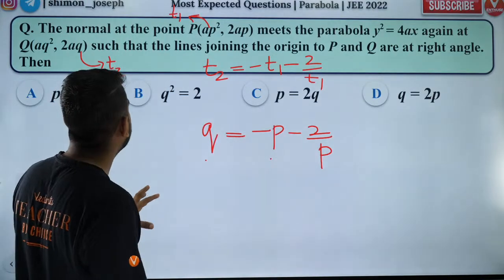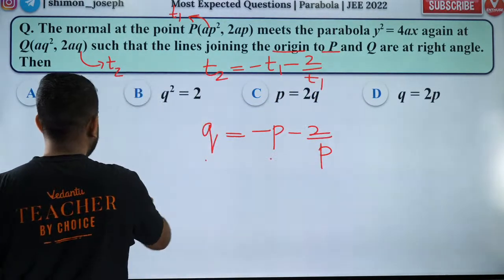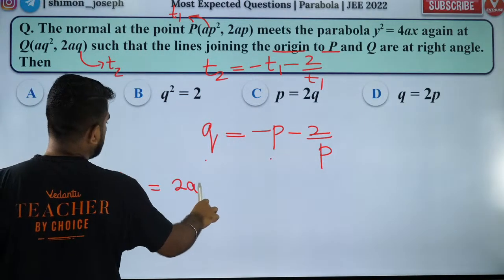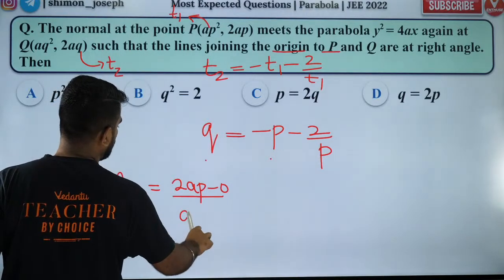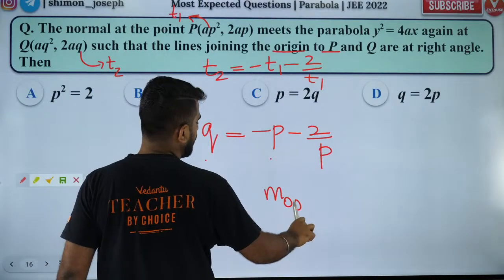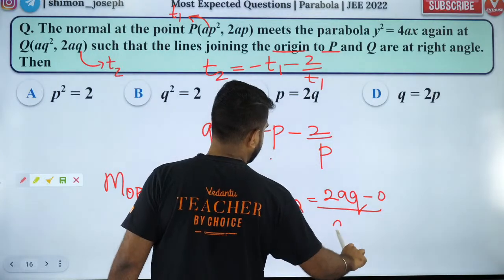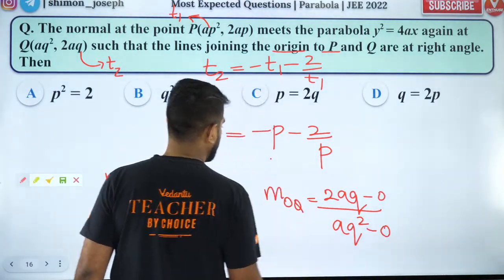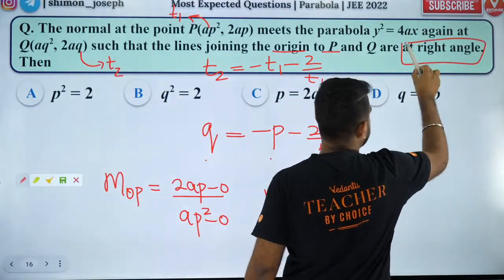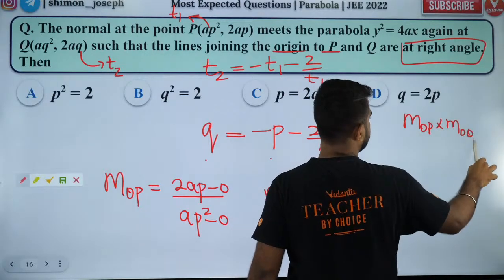Now people, let's have a look at it. Now the line joining origin to P. What is the slope of the line joining origin to P? It is nothing but y2 minus y1 by x2 minus x1. And similarly, the slope of the line joining origin to Q is y2 minus y1 by x2 minus x1. Now these two slopes are perpendicular because they are at right angles. So the product of the slopes MOQ and MOP is equal to minus 1.